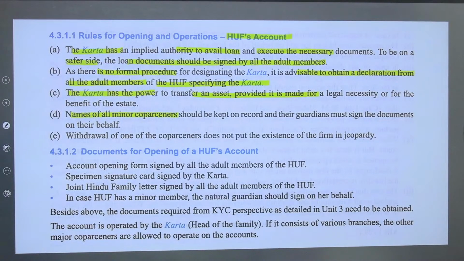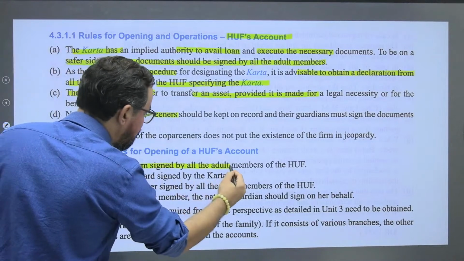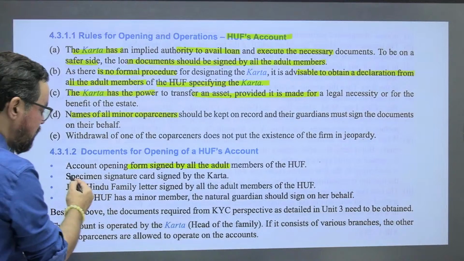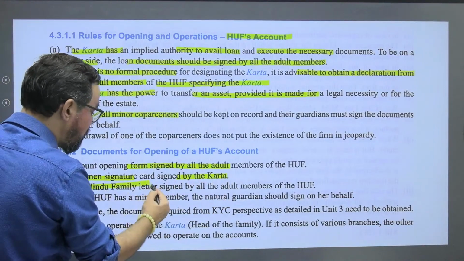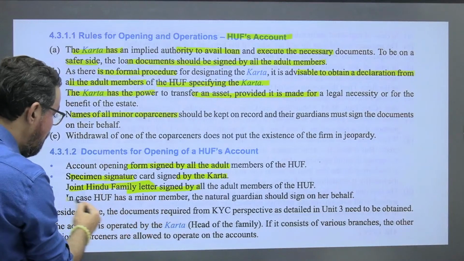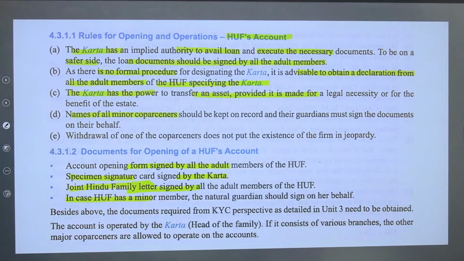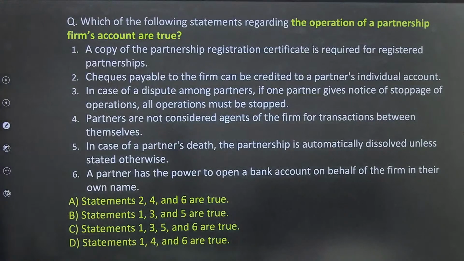Withdrawal of one of the coparceners does not put the existence of the firm in jeopardy. So documents for opening HUF accounts: account opening form signed by all the adult members of the HUF. Specimen signature is Karta's. Joint Hindu family letter signed by all the adult members. In case the HUF has minor members, the natural guardian should sign on their behalf. Besides the above documents, KYC perspective details, जो हमने unit three में डिस्कस किया था. ठीक है, चलो next one guys.